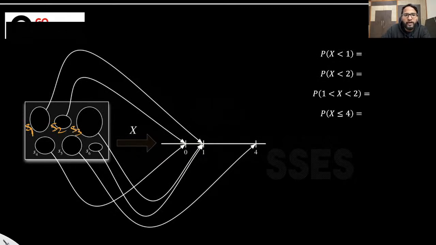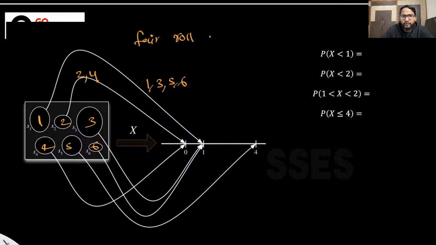Or maybe let me just call them 1, 2, 3, 4, 5, 6. And suppose I'm mapping 2 and 4 to 0, and the rest, which is 1, 3, 5, 6, to 1. This is the example of a fair die roll.